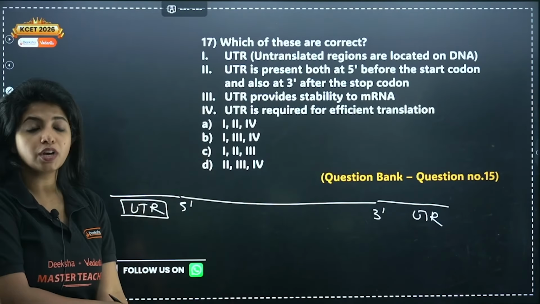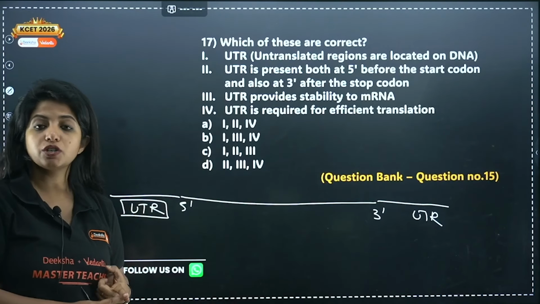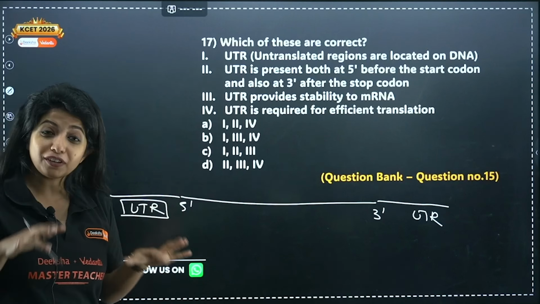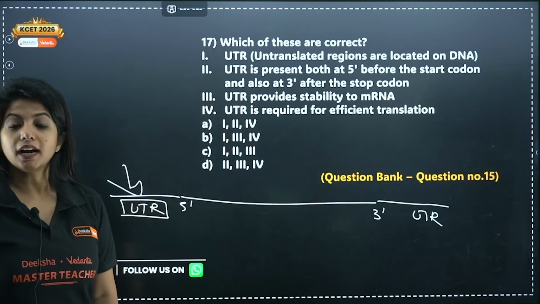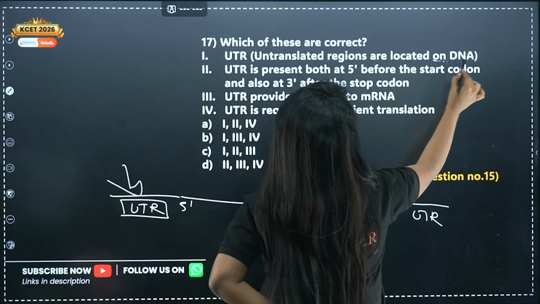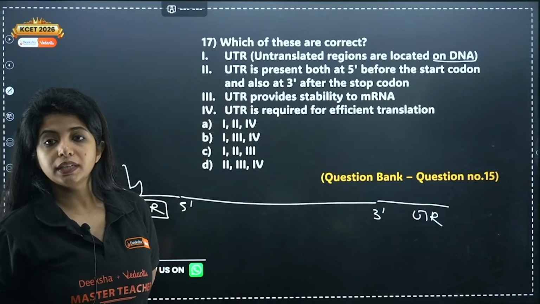For initiation, you do not just need the initiator codon, you also need UTR. So for initiation of translation, for making it stable, for protecting it, for efficient translation to take place, we need untranslated regions. So the first statement: UTRs are located on the DNA.